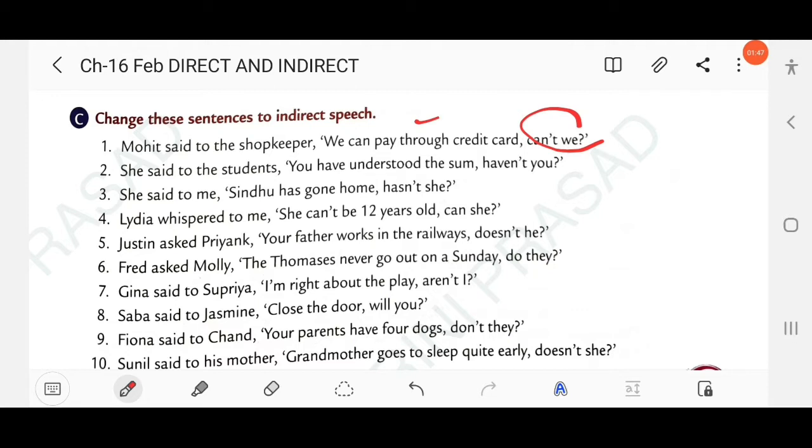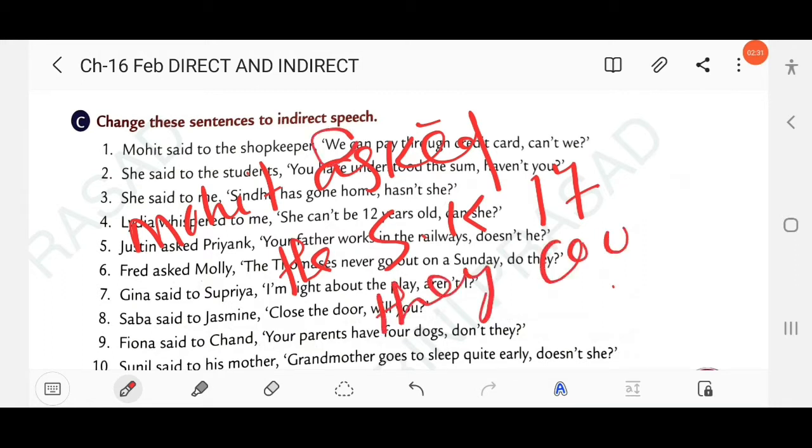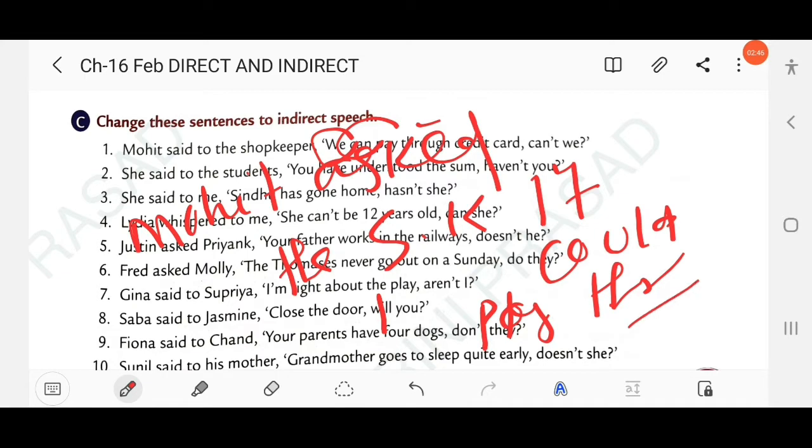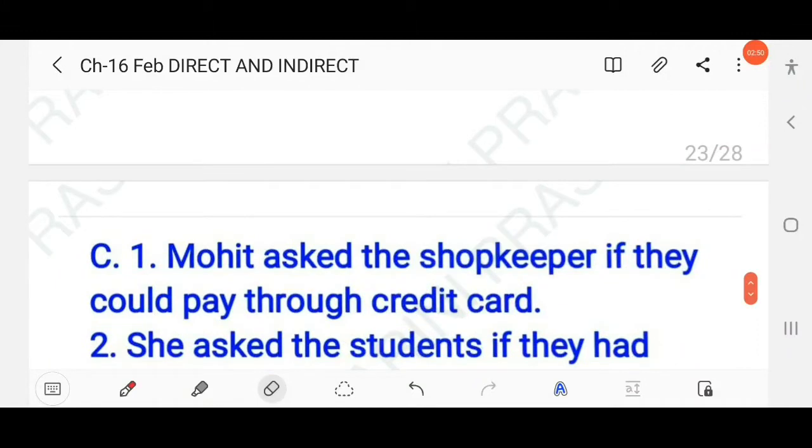Here you write, Mohit asked the shopkeeper if, and we will change into they, if they could, because can is used, pay through credit card. The answer: Mohit asked the shopkeeper if they could pay through credit card.